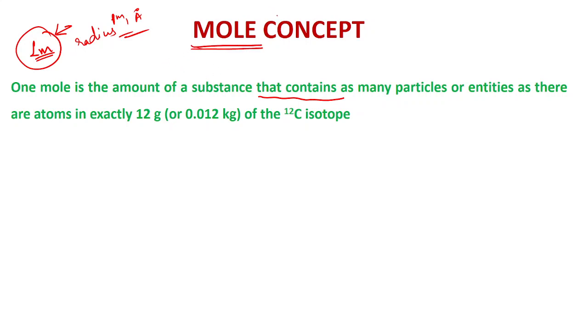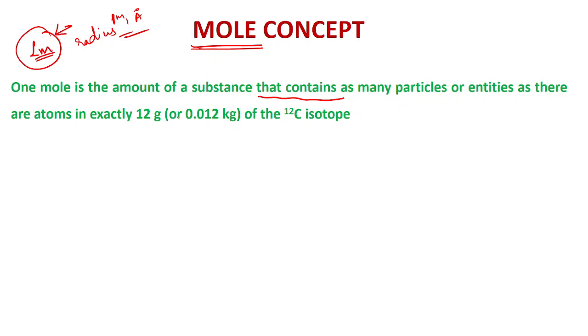Now what is one mole? Just as we use 1 dozen for 12 items, or a gallon for about 5 liters, similarly we have the mole concept in chemistry. So one mole is defined as the amount of substance which contains as many particles or entities as there are in exactly 12 gram of carbon atoms.